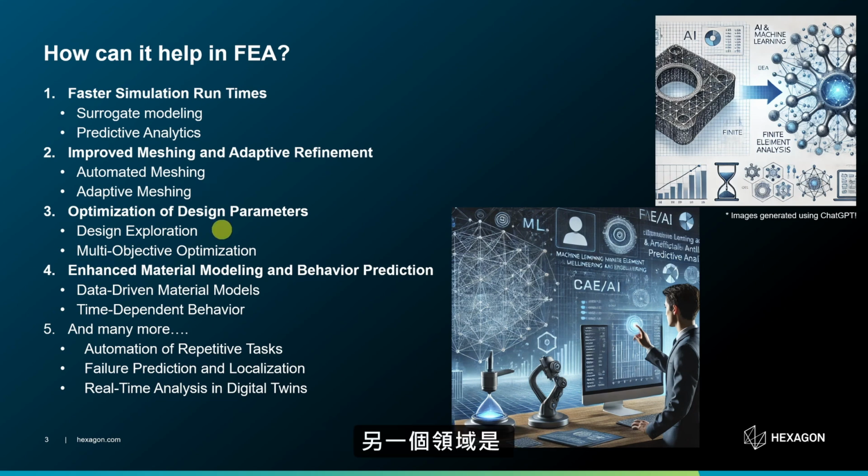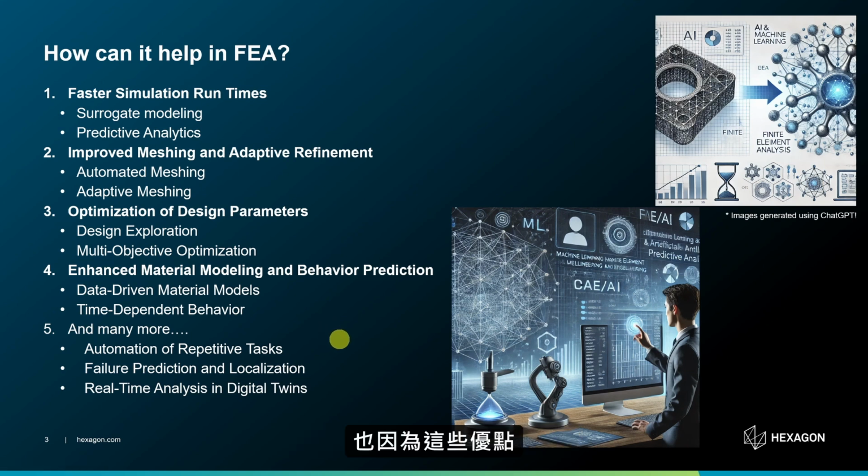Another area would be optimization of design parameters, where an AI algorithm can explore multiple design parameters simultaneously, and it can give us the optimum parameters, such as, let's say, thickness of some particular flange, or even it can help in balancing multiple design goals. Next one I mentioned here is material modeling. For complex materials such as composite materials or viscoelastic materials, machine learning can use experimental data and predict material properties which can be given into the finite element model. And of course, this is not the complete list. There are many more things we can utilize machine learning for while doing finite element analysis, and that list is growing day by day.